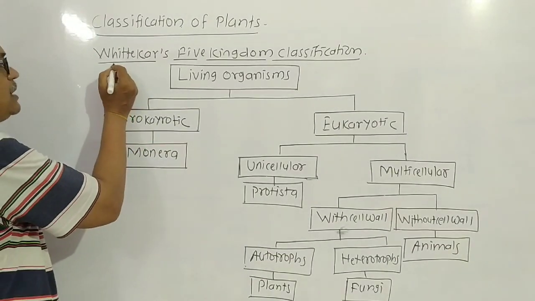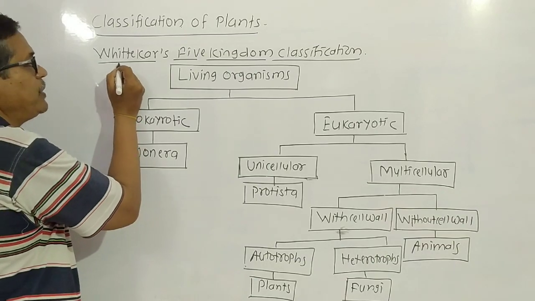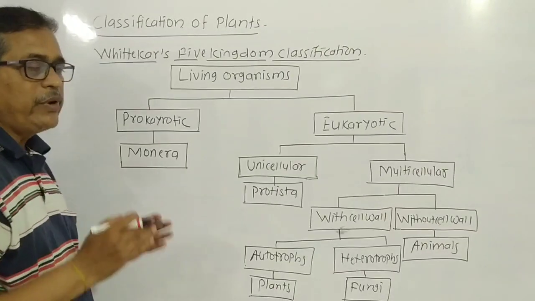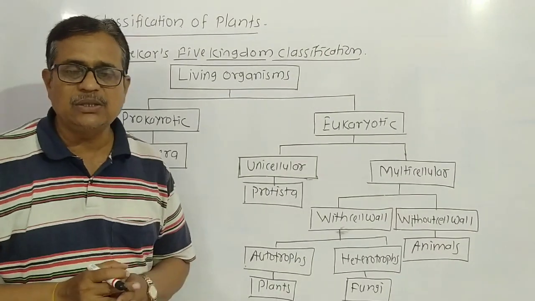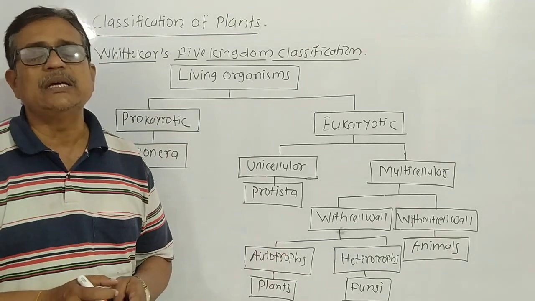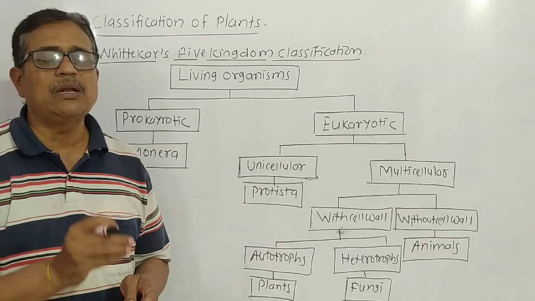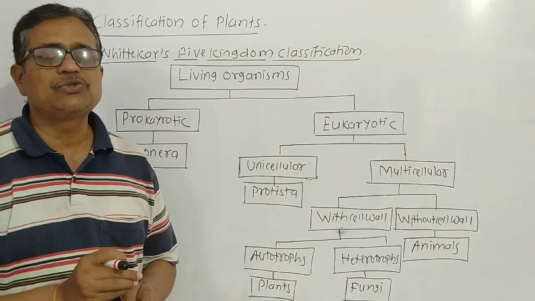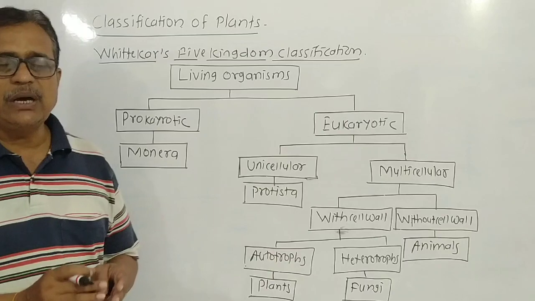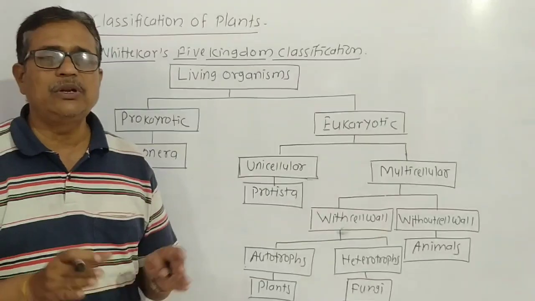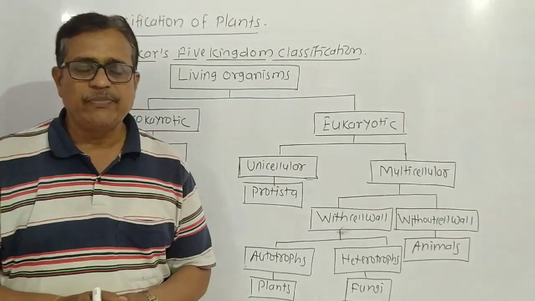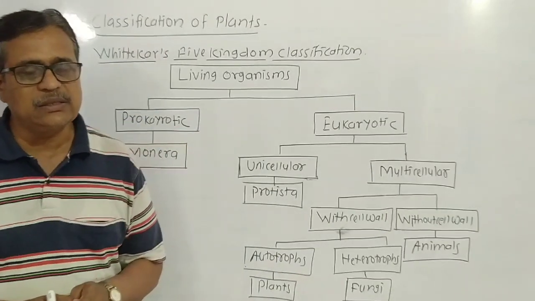Whittaker is one scientist here. We call it Whittaker's 5 kingdom classification. Whittaker is the scientist who classified the living organisms present in nature into 5 smaller groups, and that is called Whittaker's 5 kingdom classification. Whittaker made 5 different groups of living organisms according to their characteristics.